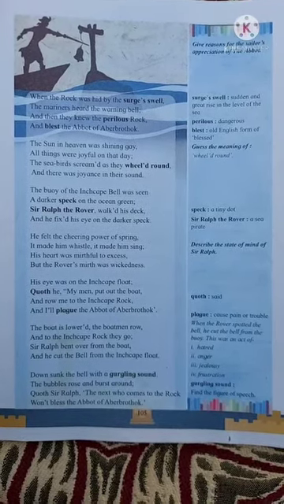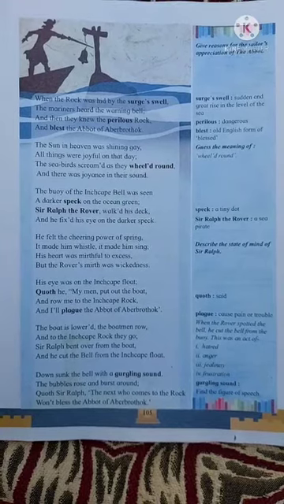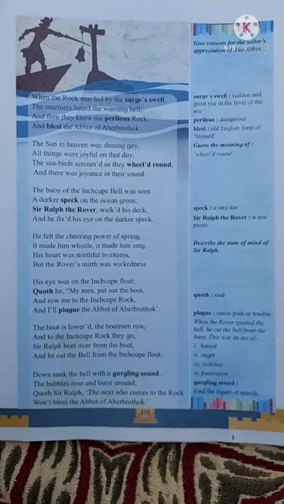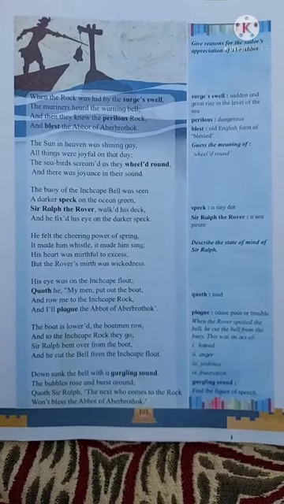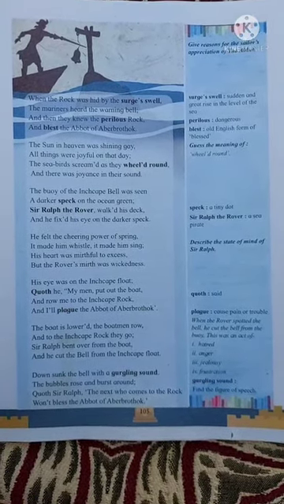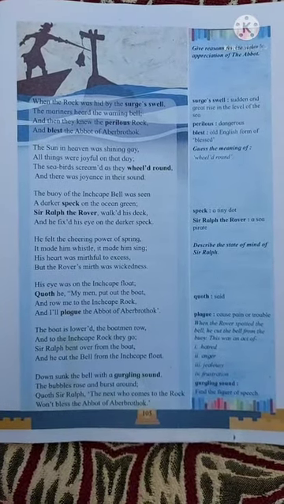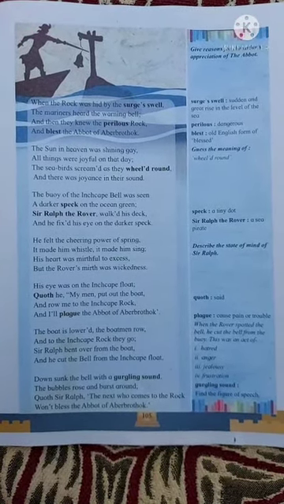Sir Ralph the Rover means a sea pirate, one who tried to grab things from others. Just like villains, a negative role, goons, thieves, like that.